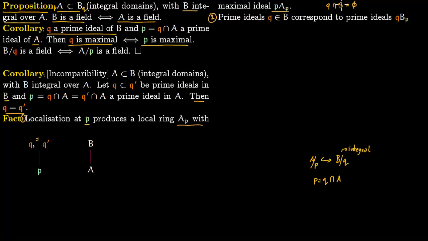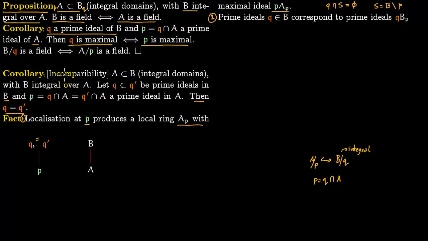This multiplicatively closed set is where we localize the ring B, and S is obtained from B by subtracting all the elements of the prime ideal P, which gives the multiplicatively closed set S, and then you can localize B at this set. So there is a one-to-one correspondence between Q in B and this Q B_P. Again, you can see everything in the lecture on primes and localization in the playlist on prime and maximal ideals.